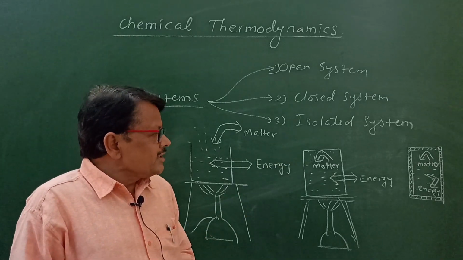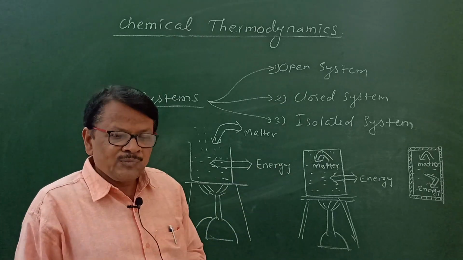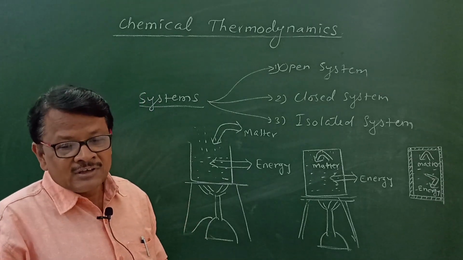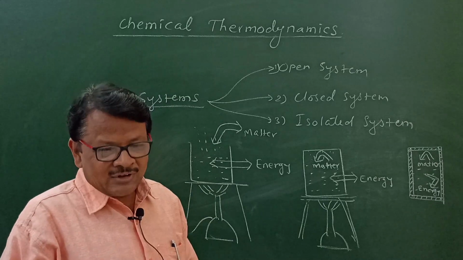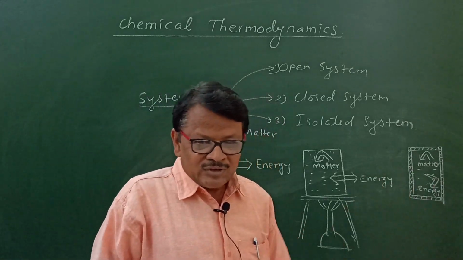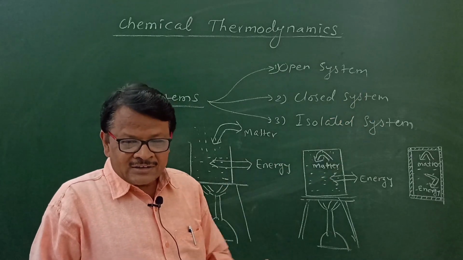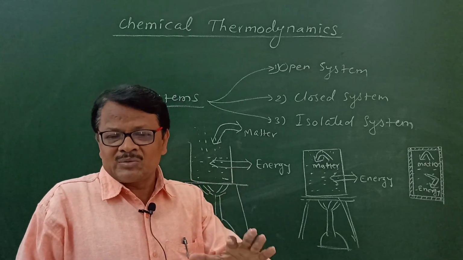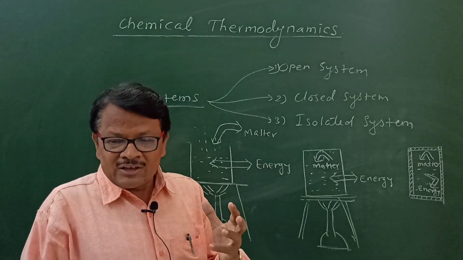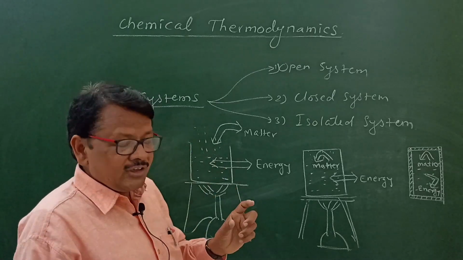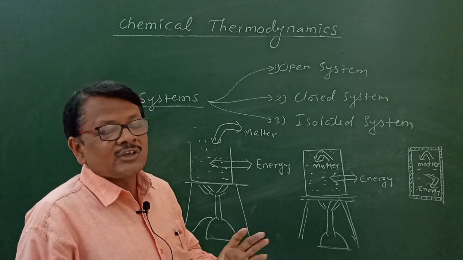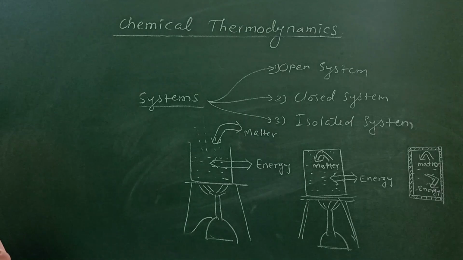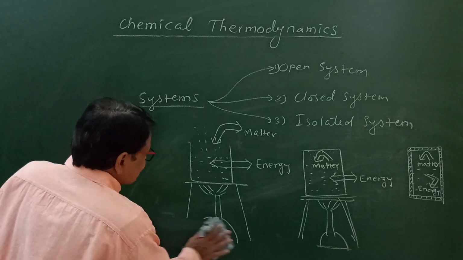Here, that is the thermos flask. We have taken the example. If our relative is admitted in the hospital, generally we supply the tea in a thermos flask, not in a saucer and cup, because if we go there, it should remain hot, and the quantity you have taken in it should remain as it is. So that is the purpose behind it. Therefore, this thermos flask is an isolated system because its energy as well as the matter remains the same. So in this way, there are three types of systems. I think you have understood all these things here. We'll go towards the next point.